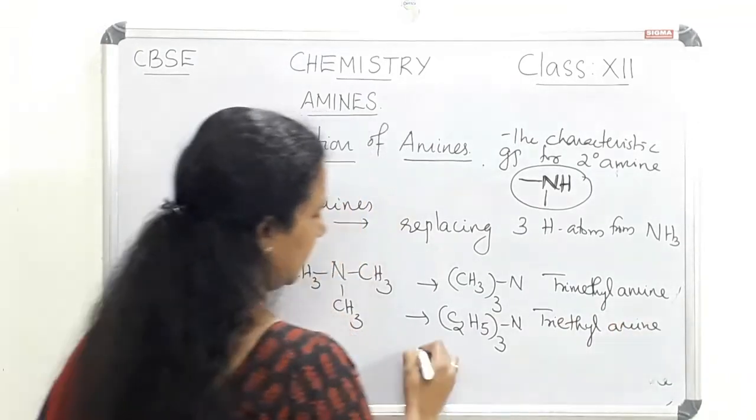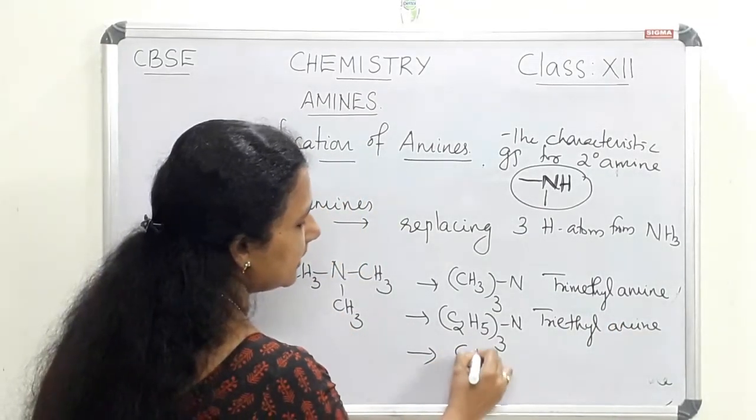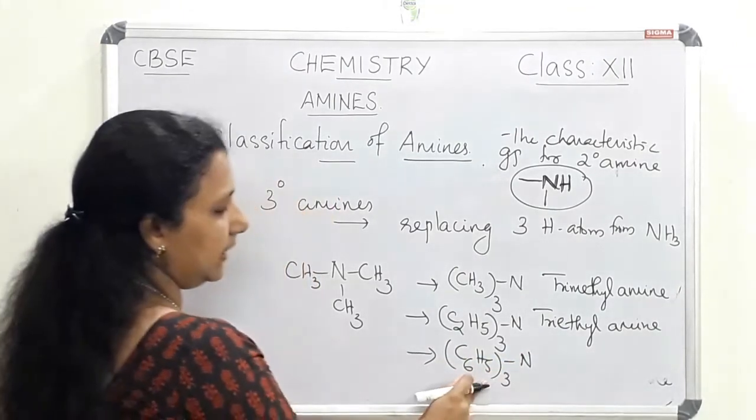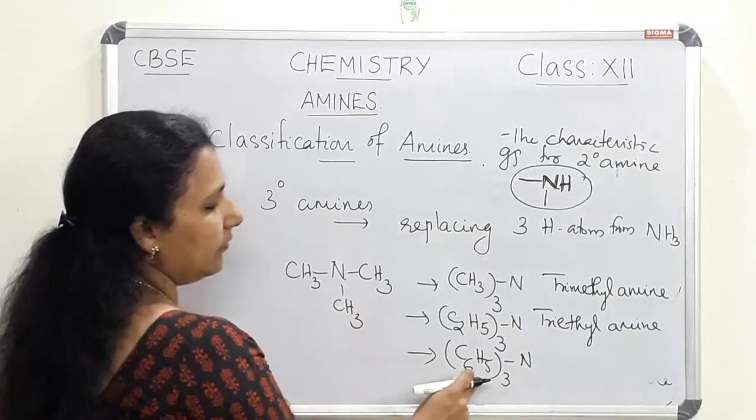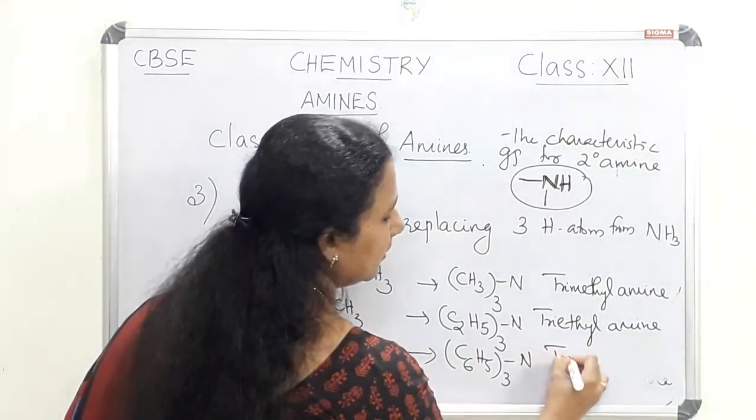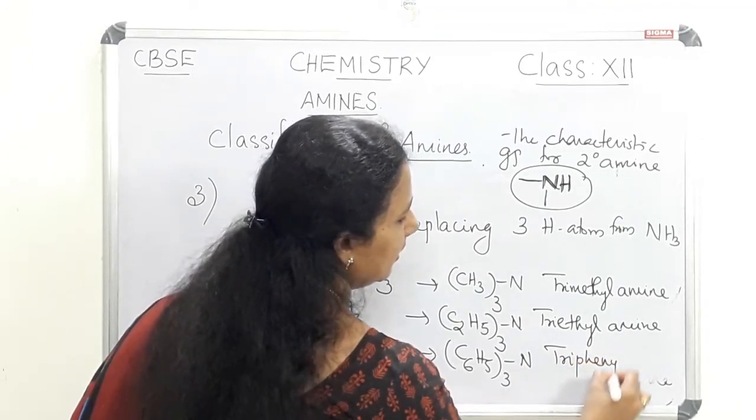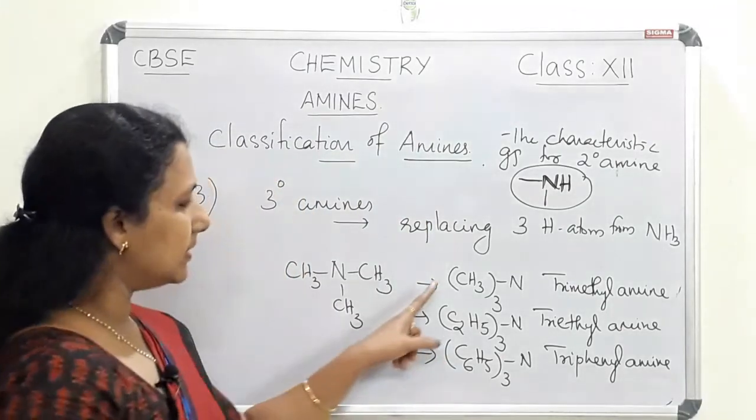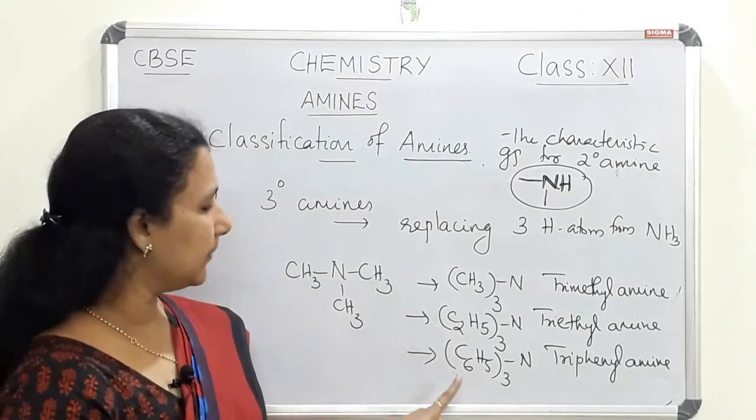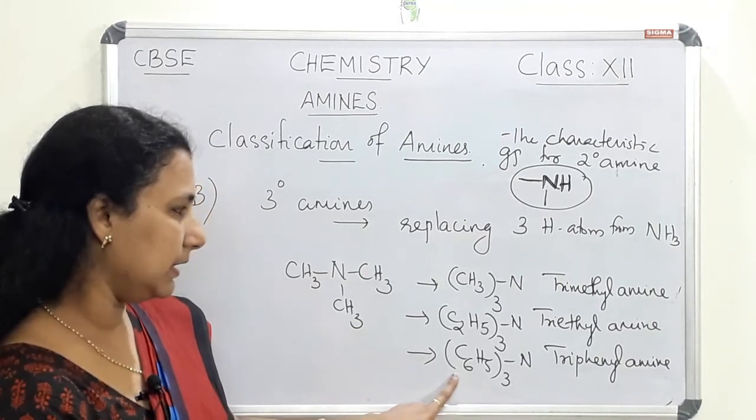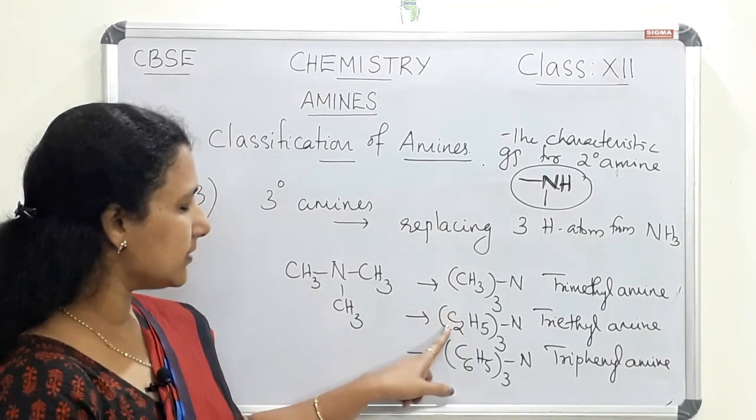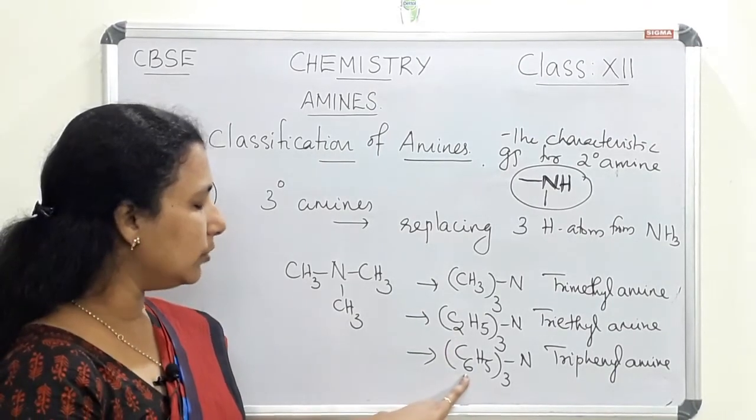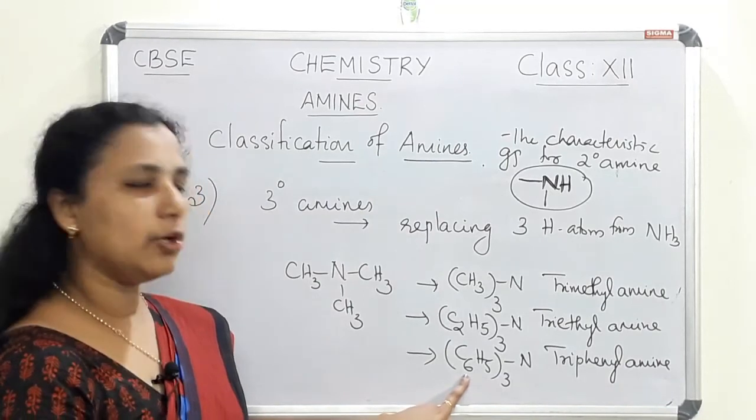If three C6H5 groups or phenyl groups are attached instead of hydrogen, we will get triphenylamine. So in this case also we can see two aliphatic amines and one aromatic amine. If alkyl groups are attached, they are aliphatic amines, and if an aromatic or phenyl group is attached, we will get an aromatic amine.